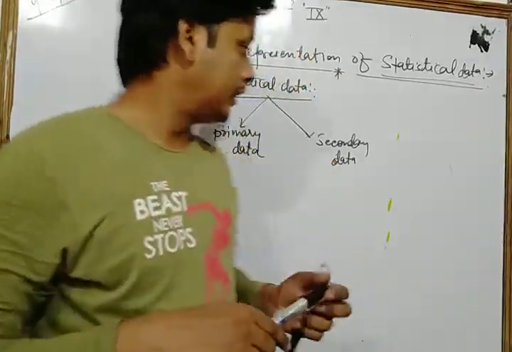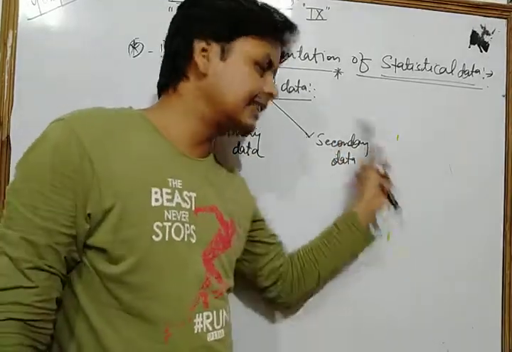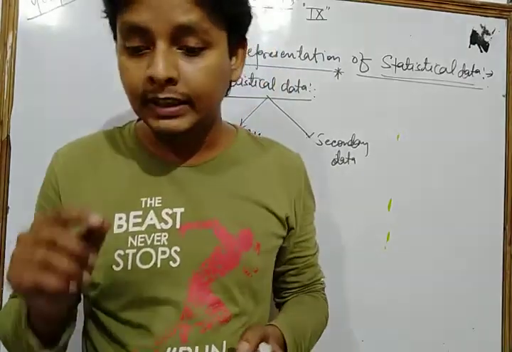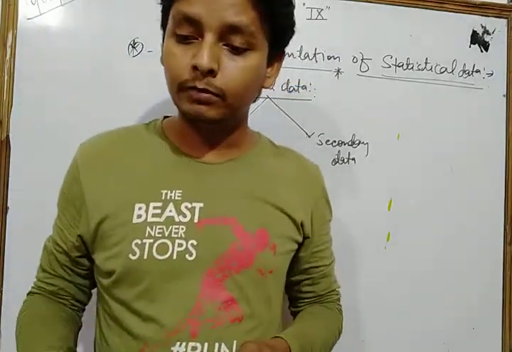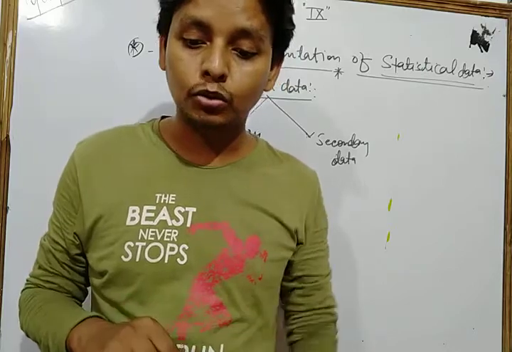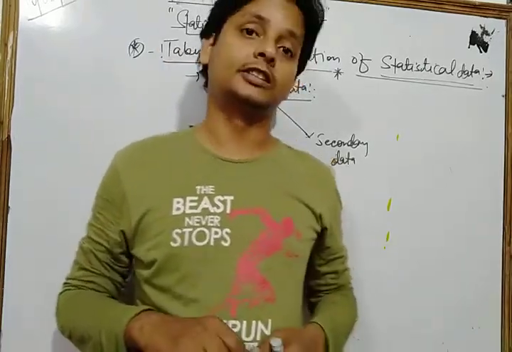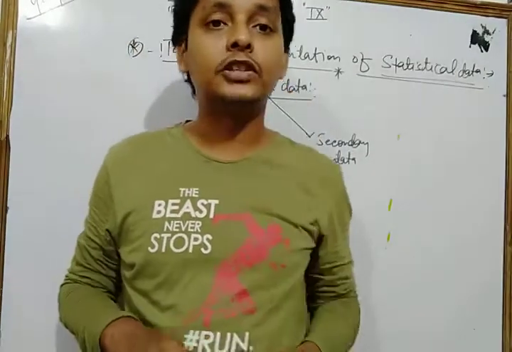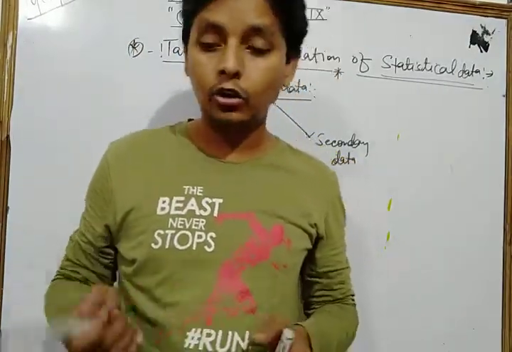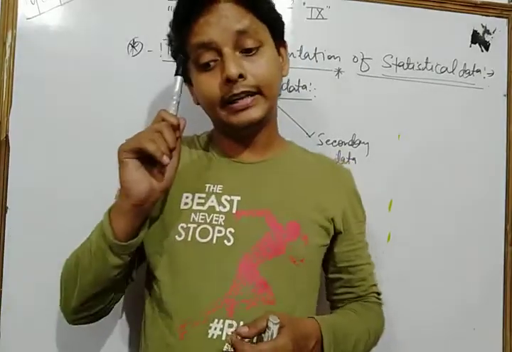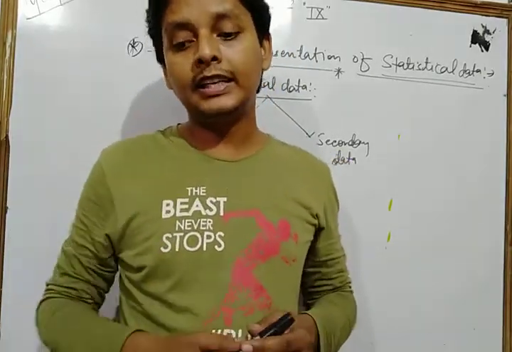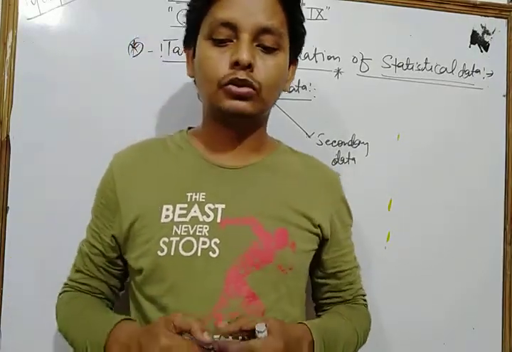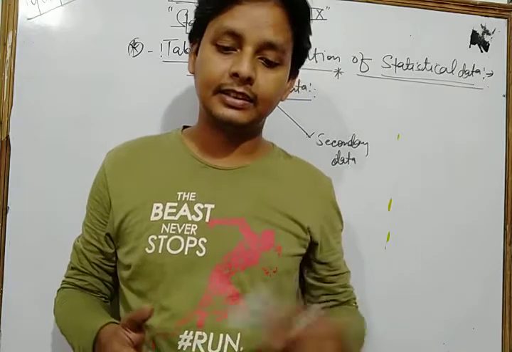Okay, now dear students, we discuss what secondary data is. Data which are not originally collected, rather obtained from published or unpublished sources, are known as secondary data. So secondary data is not collected by the investigator himself. Let's listen once more. Data which are not originally collected, rather obtained from published or unpublished sources, are called secondary data.